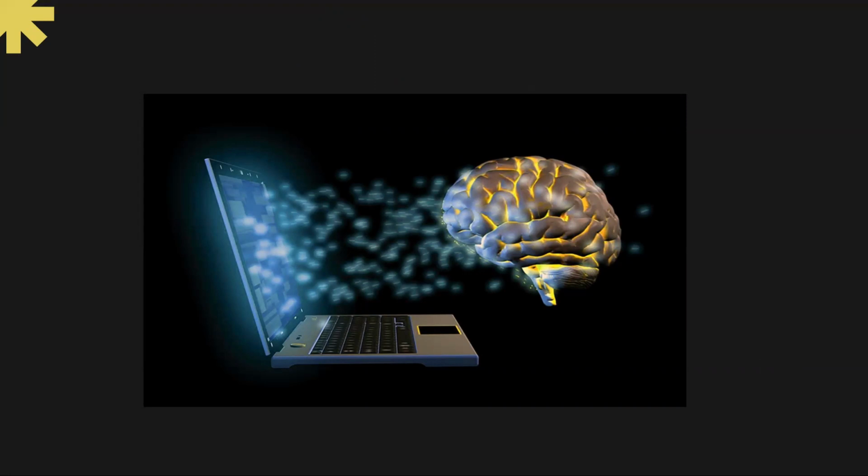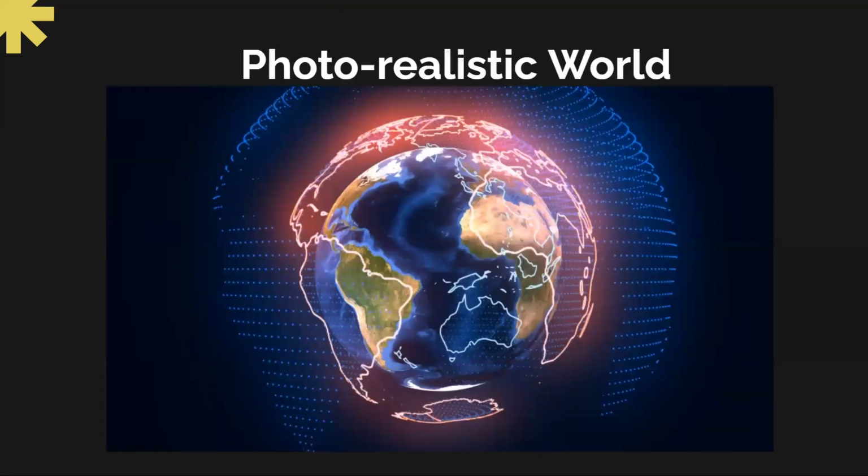Then let's talk about photorealistic world. Since we know the world is to be replicated in metaverse, everything is going to be so close to the real world, whether I talk about the experience in real life, creating a parallel economy, having sports events, personalization, recommendations, right?